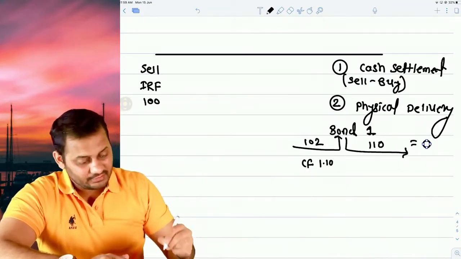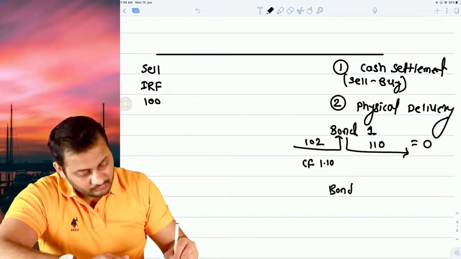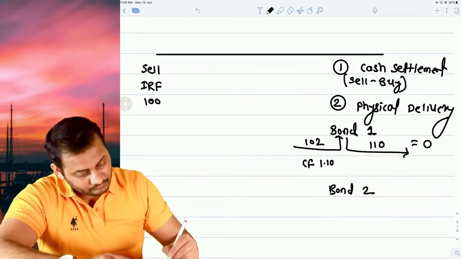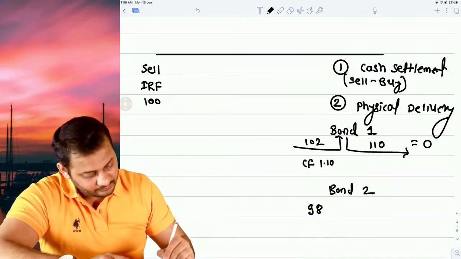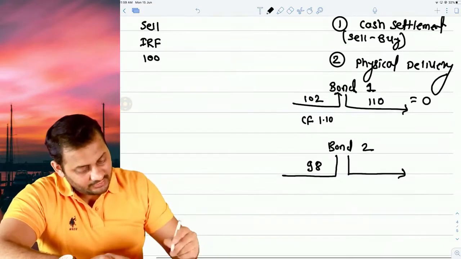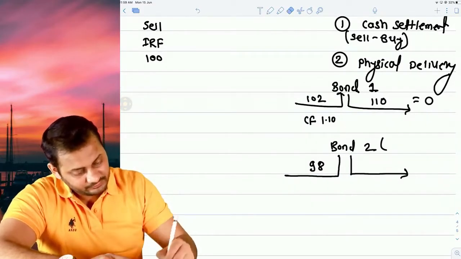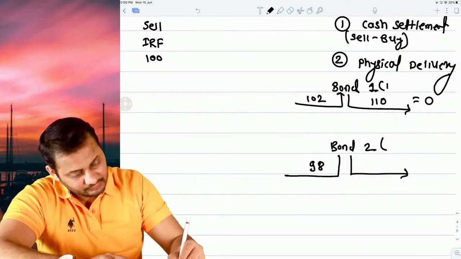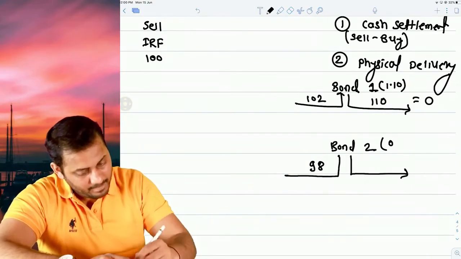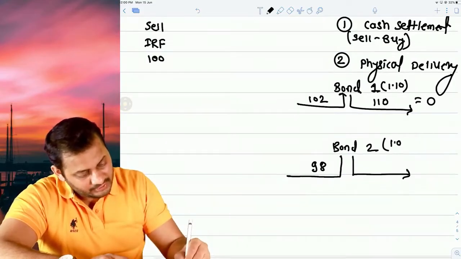Let's imagine a different bond, bond 2, and the market price of that is 98. You will buy this bond and you can deliver this bond, and let's assume the conversion factor given by the exchange is 1.09.